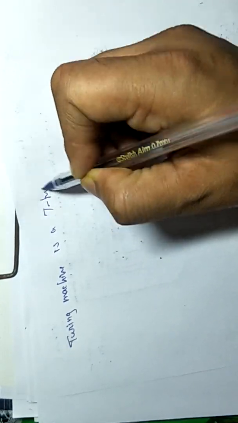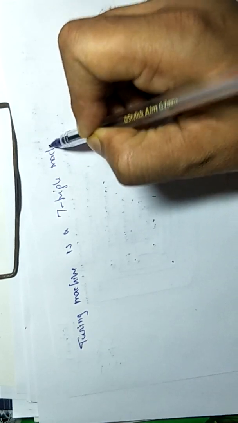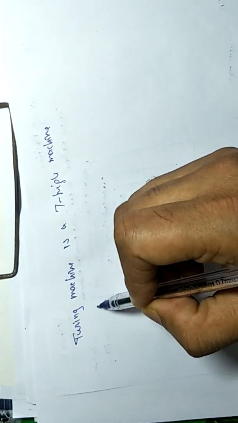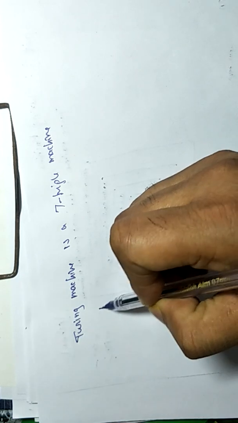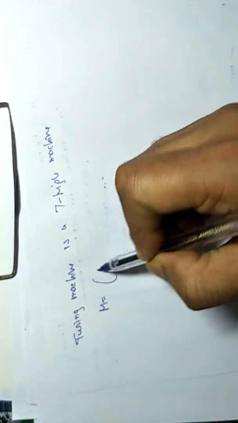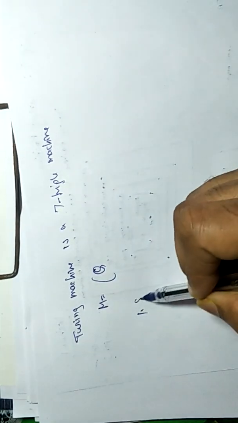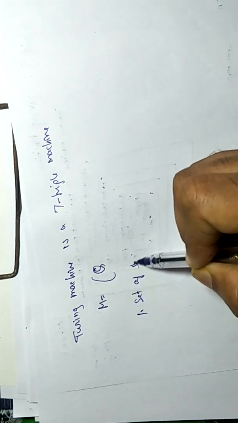Now look at the tuples of a Turing machine. A Turing machine is a 7-tuple machine. It has 7 things. First one is the set of states. We have some states as Q0, Q1, Q2, Q3.